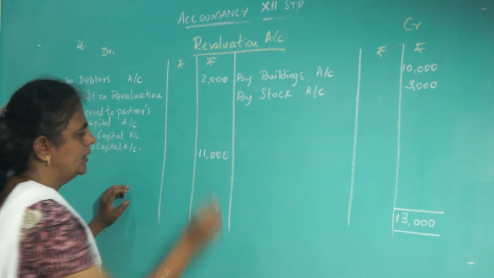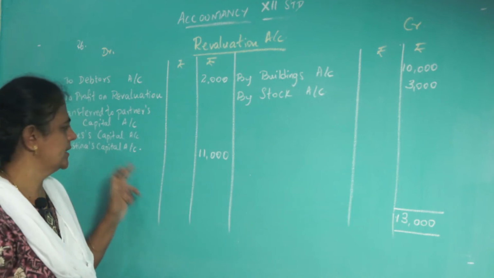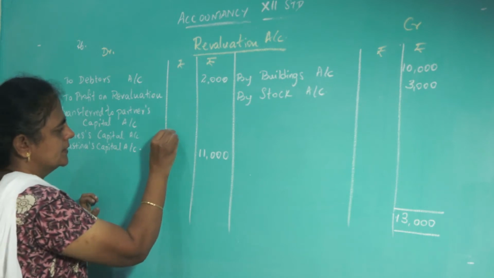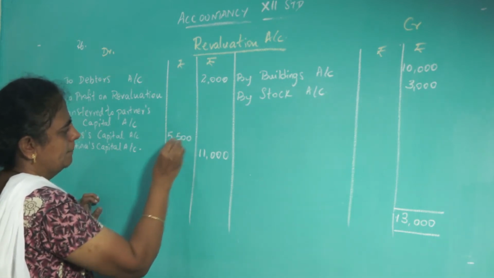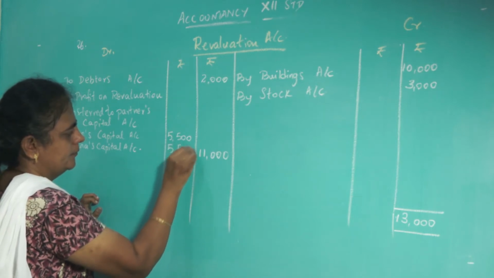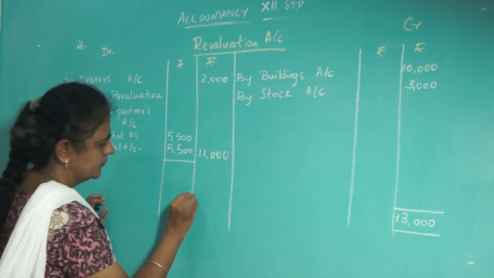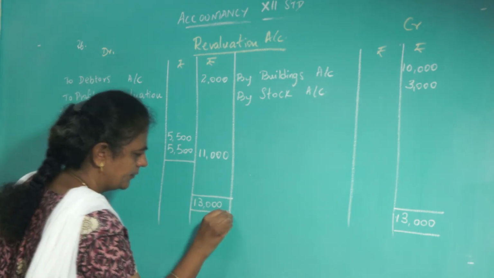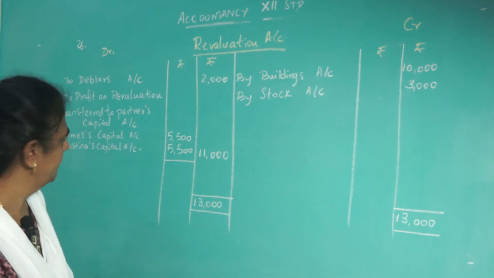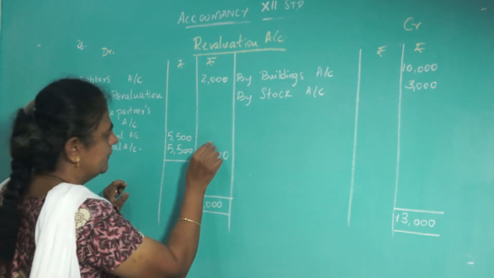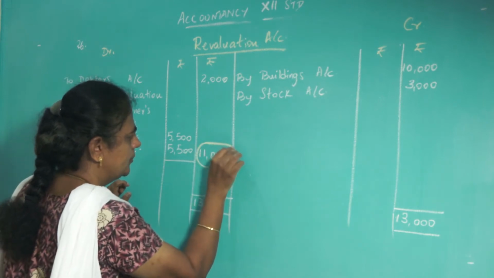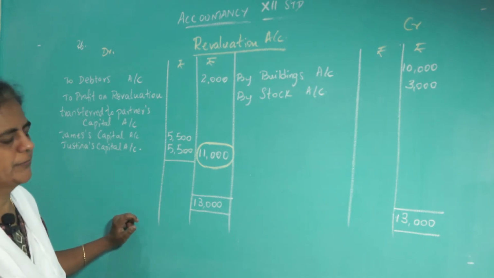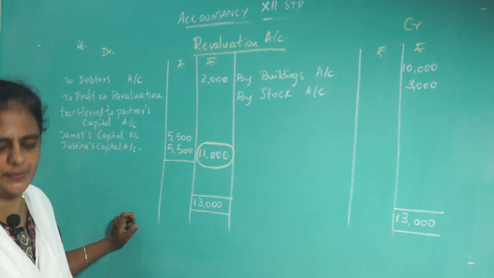How do you have to divide it? See the question. James and Justina are equal partners. Equal partners means half and half, that is 5,500 and 5,500. So the total is 11,000. So the revaluation profit is 11,000. This profit should be taken to the capital accounts of the partners. Next you have to prepare the capital account.